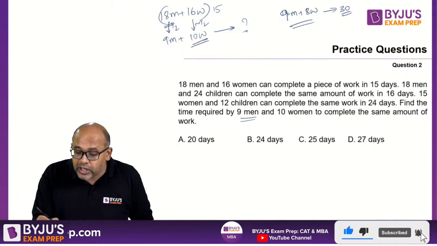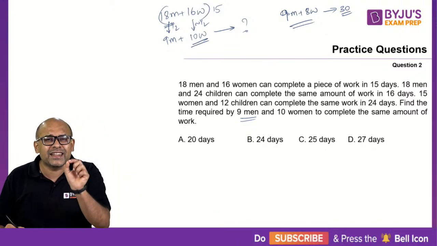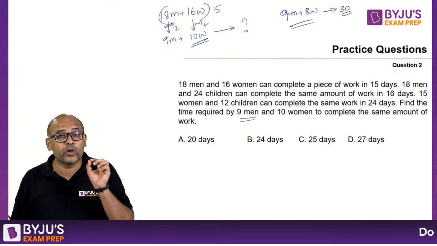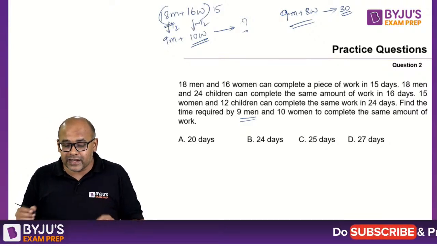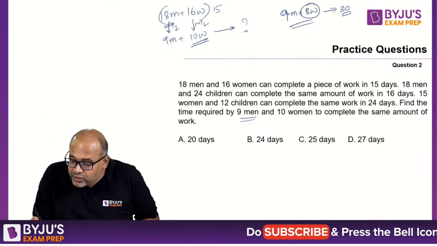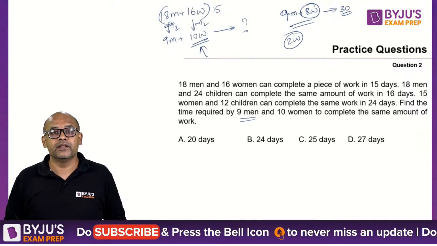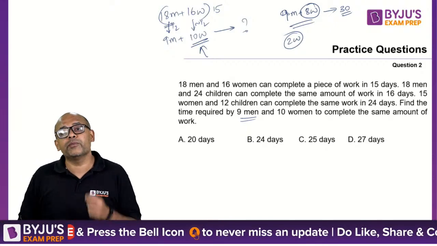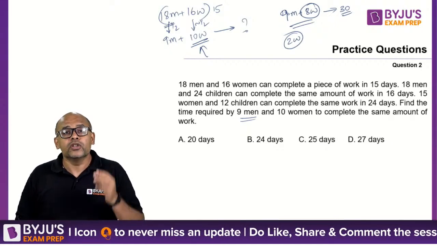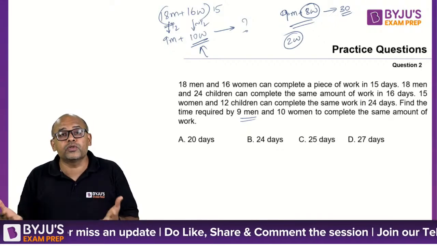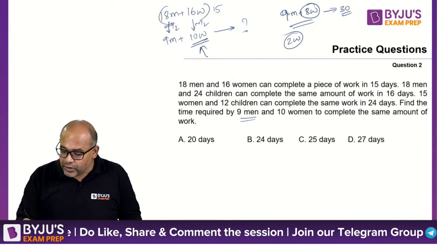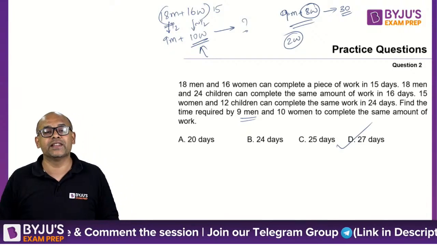But I am talking about 10 women, so my answer should be slightly less than 30. It should be close to 30, but slightly less than 30 because I am getting 2 extra women. 2 extra women are also working for me. So that is the extra work they're doing, because of which I don't need the full 30 days. So what is the option which is closest to 30, just less than 30? Only one option, which is 27.